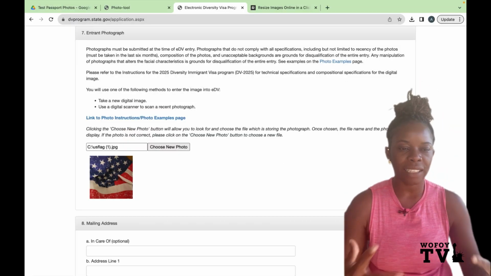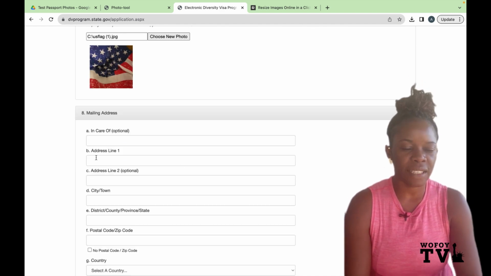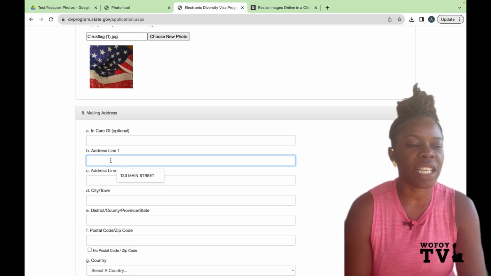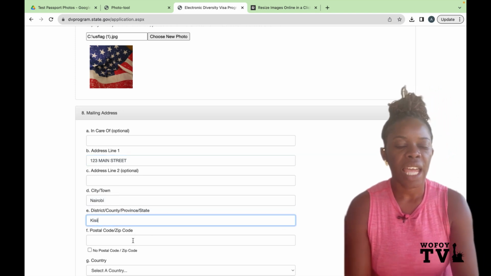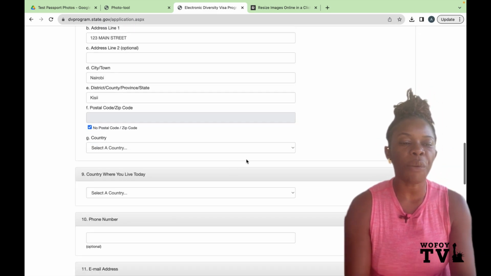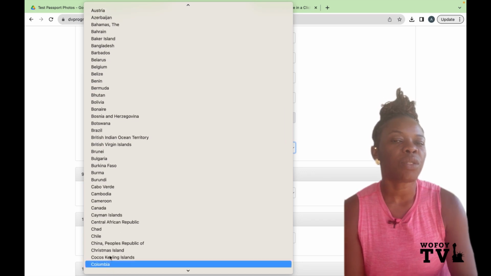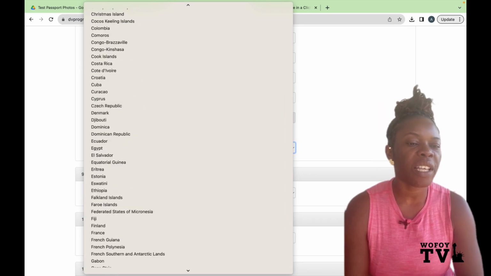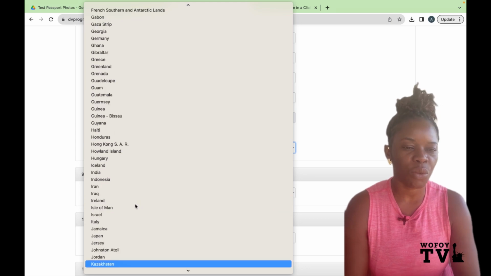Now that I have cut it to the correct size, I am going to try and use that and see if the system will take it. So I'll go through this, use the information that I originally used, so that we can quickly get through this. Because all we are trying to learn from this is just the photo, trying to see if the photo is good.